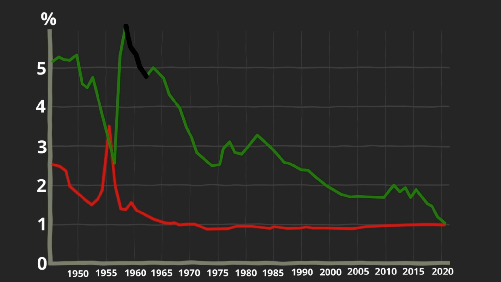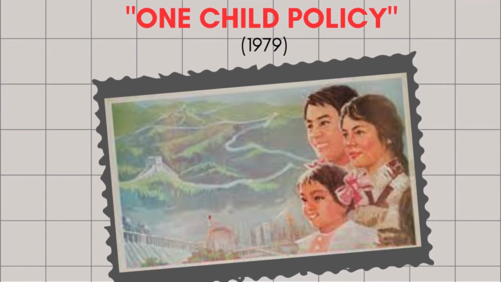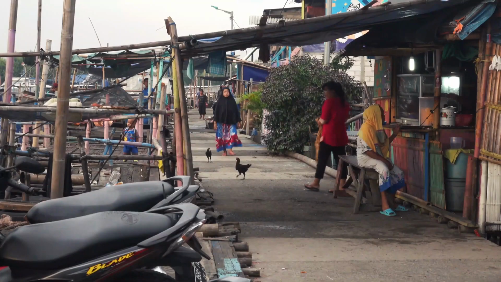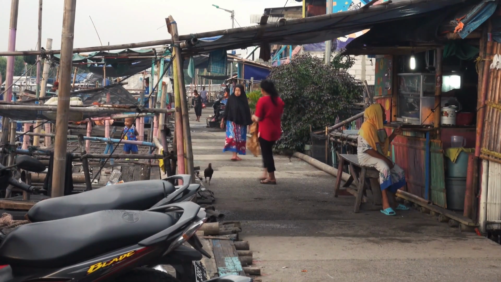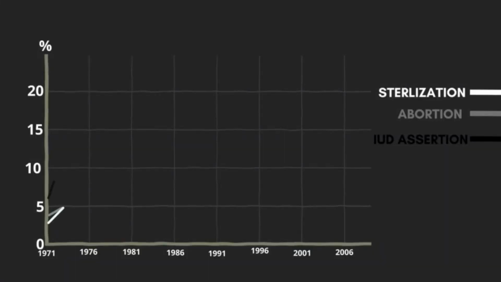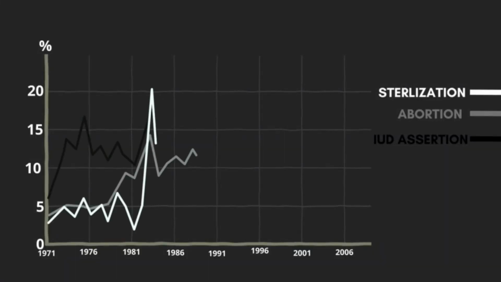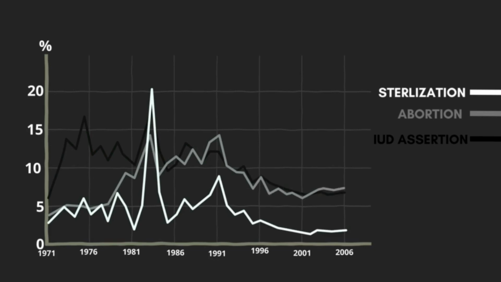So in 1979, the Chinese government introduced the one child policy, which aimed to control the country's population growth. The policy restricted most families to having only one child, with some exceptions for rural families and ethnic minorities. The policy was strictly enforced and led to forced abortions, sterilizations, and fines for those who violated it. But this policy worked too well.